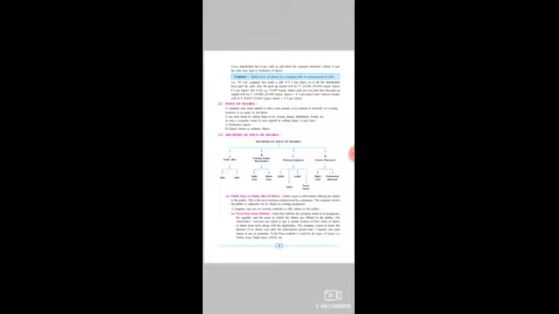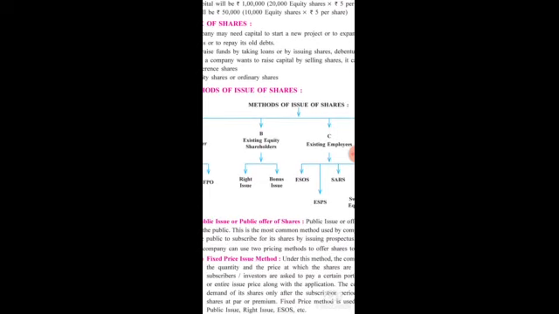Now let us move further with the B method of issue of shares. B method, that is existing equity shareholders. Students, this is one of the advantages which is there with equity shareholders. Usually whenever an existing company wants to launch new shares in the market or wants to expand their capital, they usually give first preference to equity shareholders.